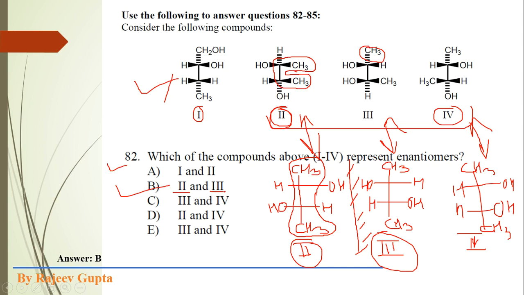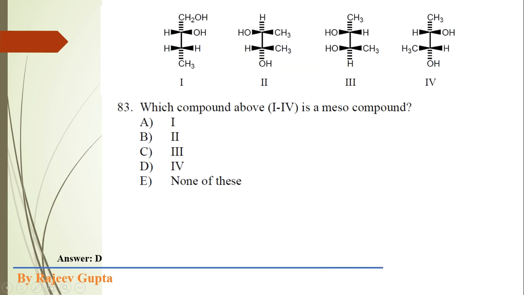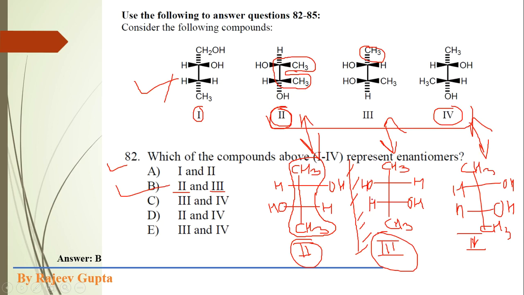Now question number 83 is also related to these four structures. What has been asked here? Which compound above, 1 to 4, is a meso compound? A meso compound contains at least two chiral centers and one plane of symmetry. As I already converted these to Fischer projections, we can check this structure.